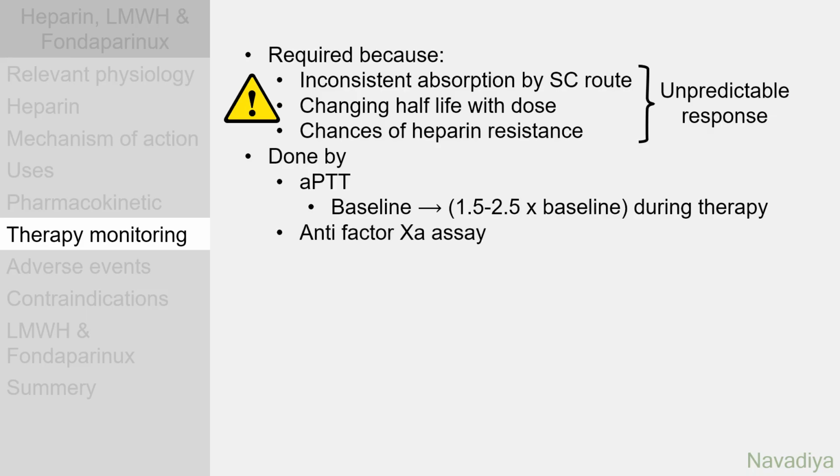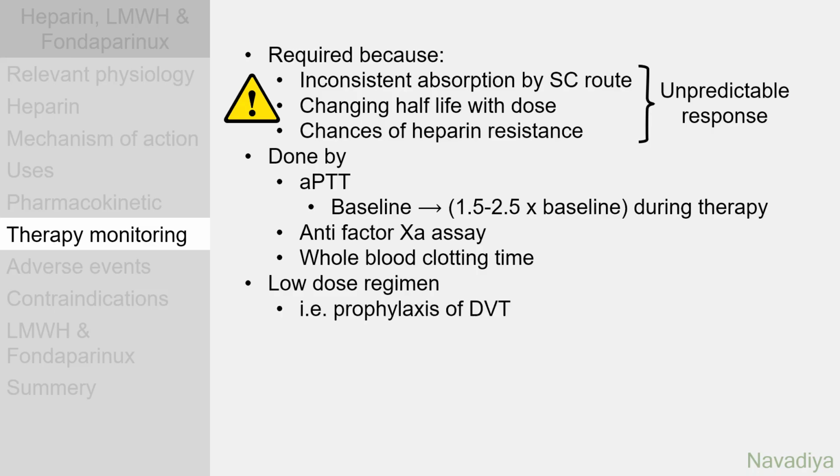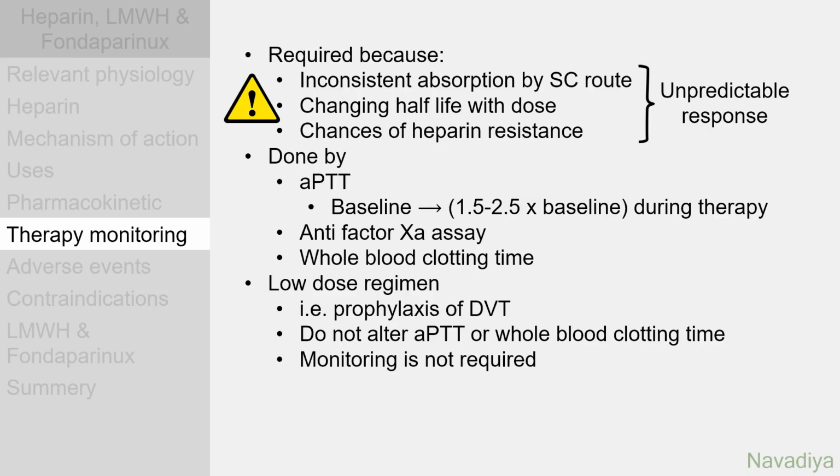Other options for monitoring are anti-factor 10A assay and whole blood clotting time. Low dose regimens like those used for prophylaxis of deep vein thrombosis do not alter APTT or whole blood clotting time. In such situation, monitoring is not required.